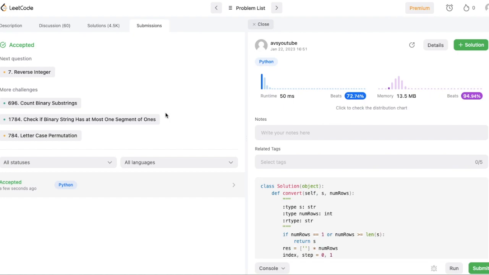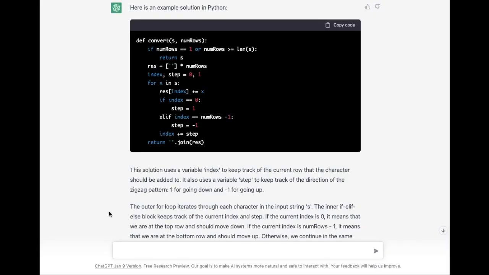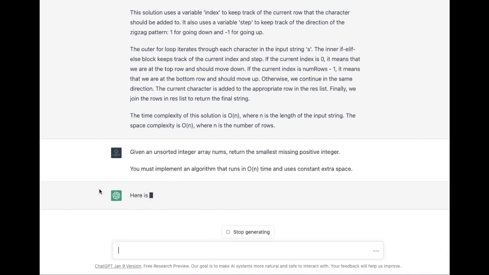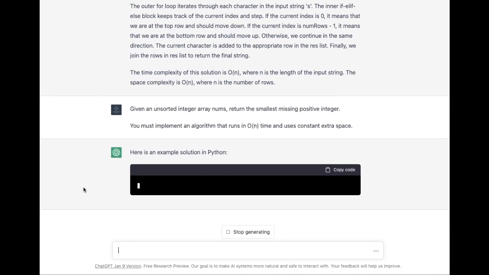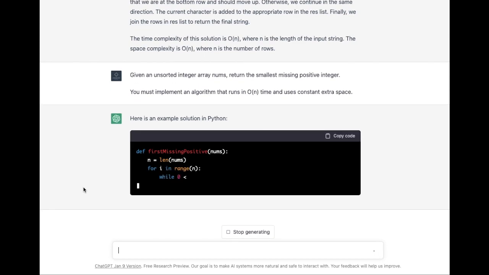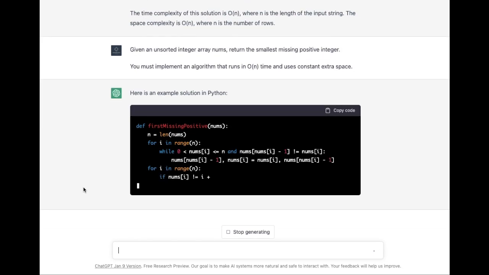Let's give a last try with another hard problem. The problem I chose is: given an array which is unsorted but contains numbers between 1 and the length of the array, return the missing positive number. The condition that makes it a bit tricky is we have to solve in linear time, but since numbers are defined in a certain range, it also makes it a bit easy. I will not say this problem is really hard, but let's see if ChatGPT can solve this.